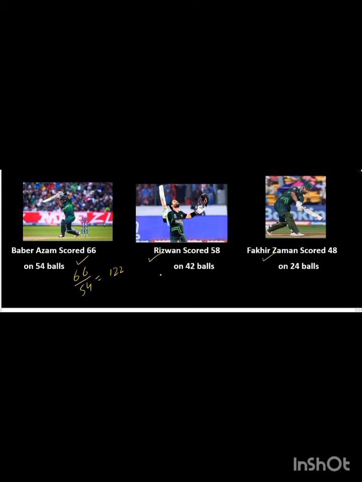Similarly, we are going to find the strike rate of Rizwan, that is 58 on 42 balls, means 58 divided by 42 and then multiply by 100, we get 138. And Fakhar Zaman scored 48 on 24 balls, so he has a strike rate of 200. So who scored the most quickly? That is Fakhar Zaman with a 200 strike rate.